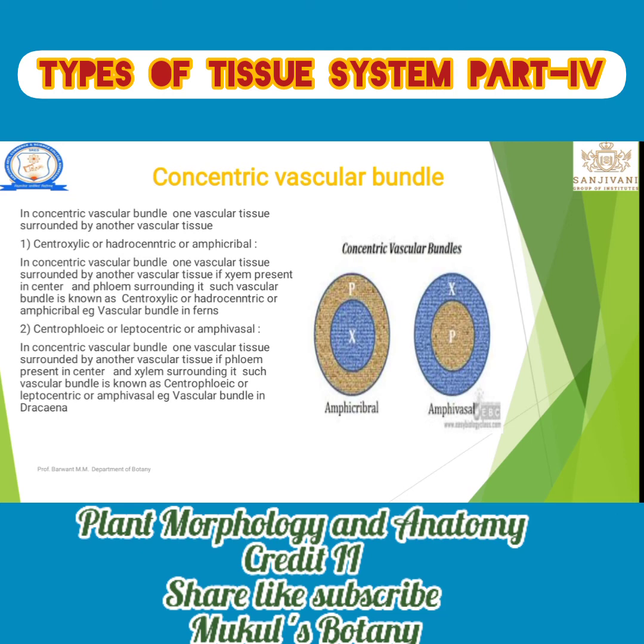If the phloem is present in the peripheral region and the xylem is situated in the center, that is known as amphicribal, hydrocentric and centroxylic. Centroxylic we can easily remember: in the center xylem is present, and on the periphery or external surface there is phloem. That type of vascular bundle is known as centroxylic, hydrocentric and amphicribal. Those are completely opposite things.